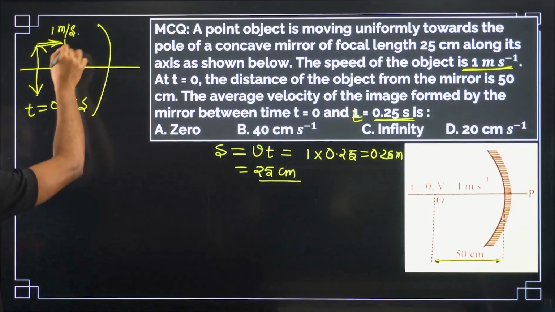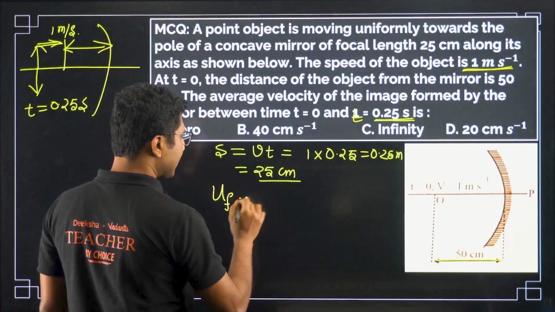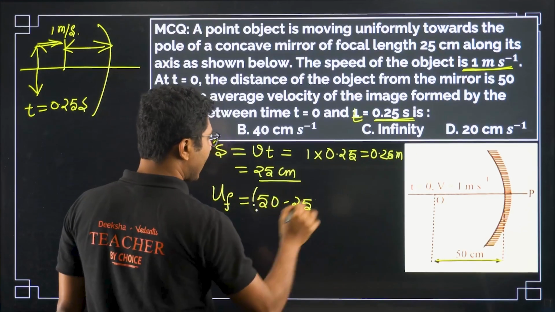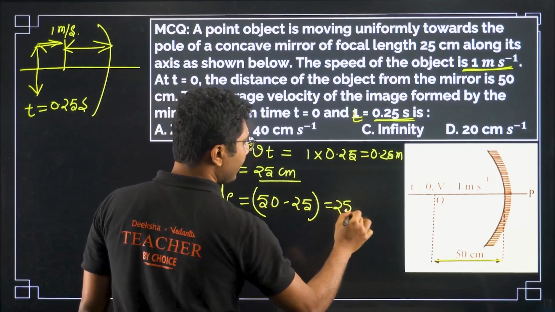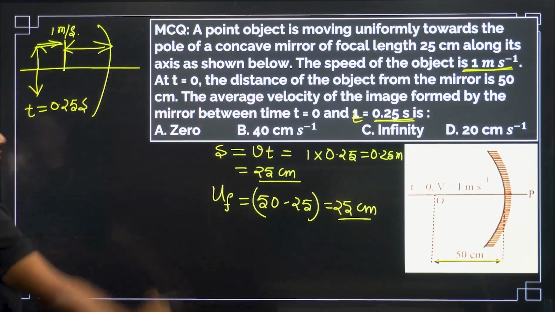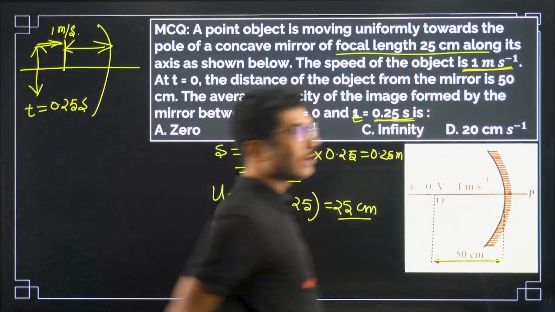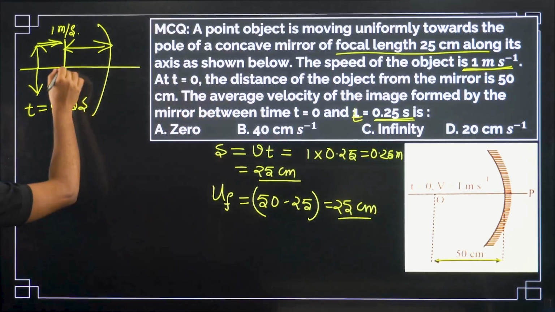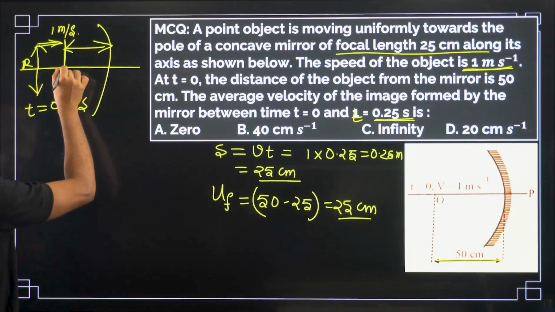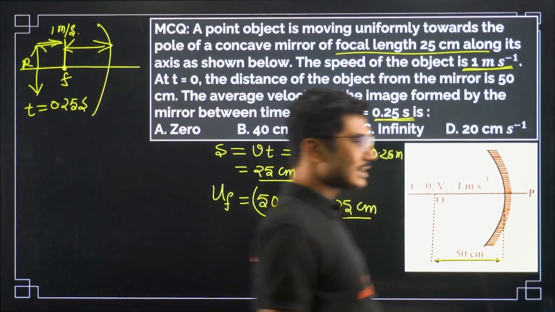So what is the final distance of the object? The final distance of the object, say uF, is basically 50 minus 25, that is 25 centimeters. So the object is now located at a distance of 25 centimeter. If you read the question carefully, it is the same as the focal length. Initially it was at the center of curvature; now the object is located exactly at the focal length.